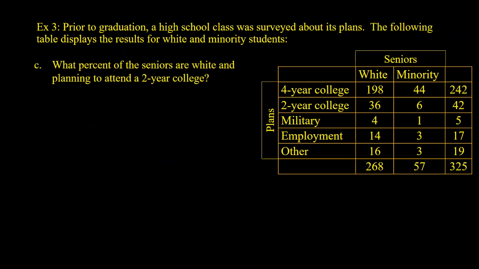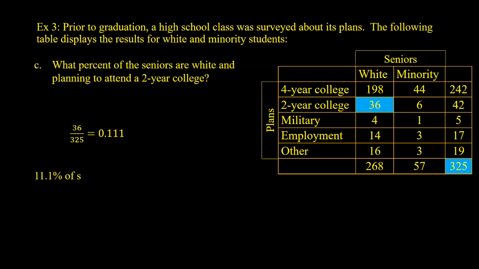What percent of the seniors are white and planning to attend a 2-year college? So we're looking at the percent of seniors. So I'm still looking at my 325, but I'm just looking at 36 that are both white and attending a 2-year college. So we'll have 36 over 325, which is 0.111. 11.1% of seniors are white and planning to attend a 2-year college.